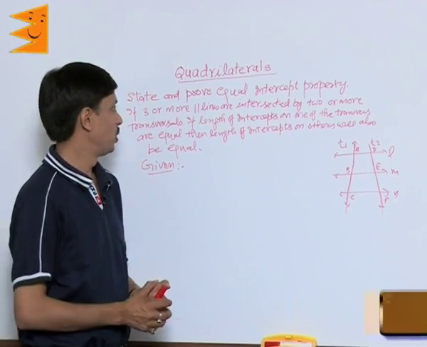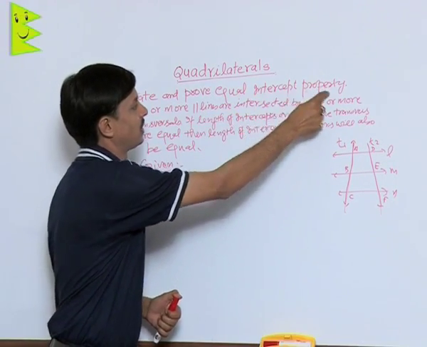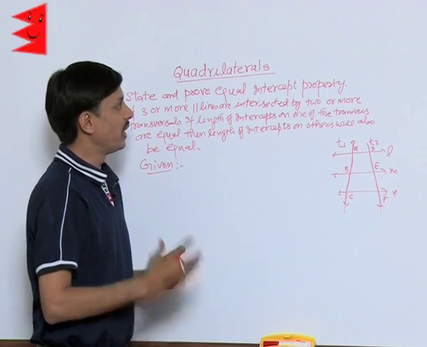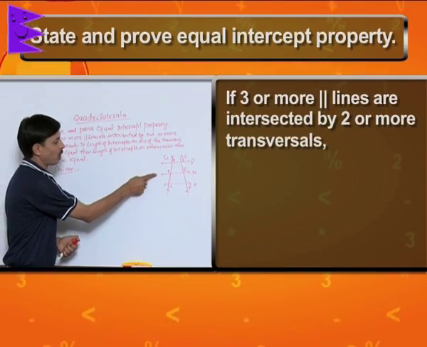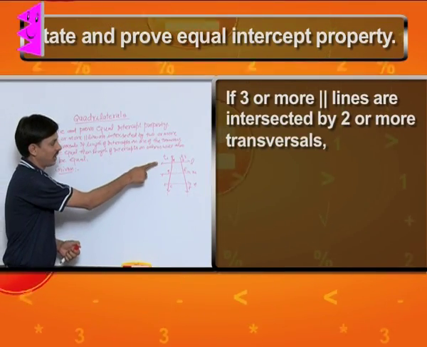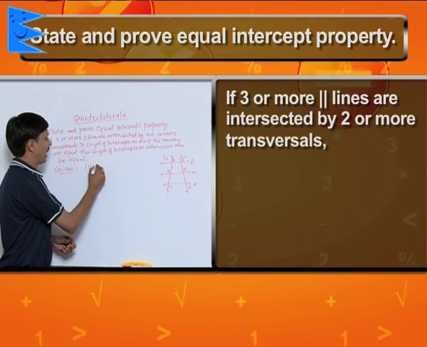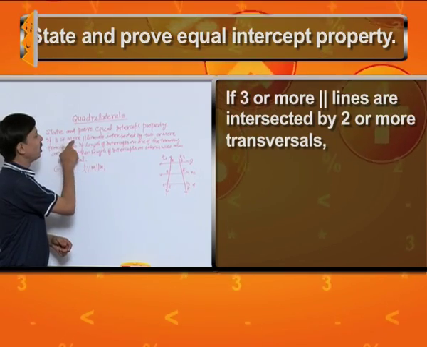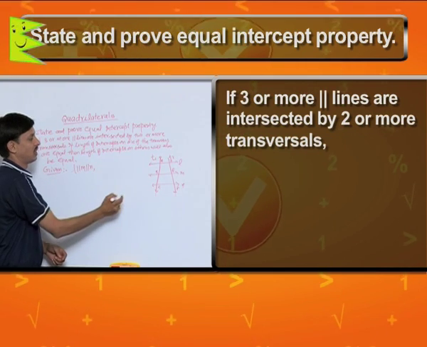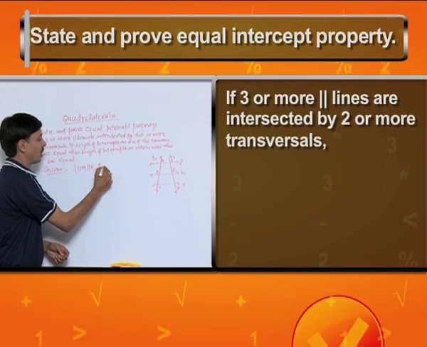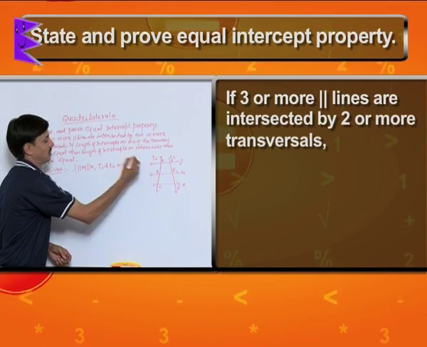Now one more important theorem or property: state and prove the equal intercept property. Equal intercept property, EIP. What is this? If three or more parallel lines, I have here L, M, N, three parallel lines, L is parallel to M is parallel to N, are intersected by two or more transversals, I have taken only two, that is T1 and T2 are transversals.